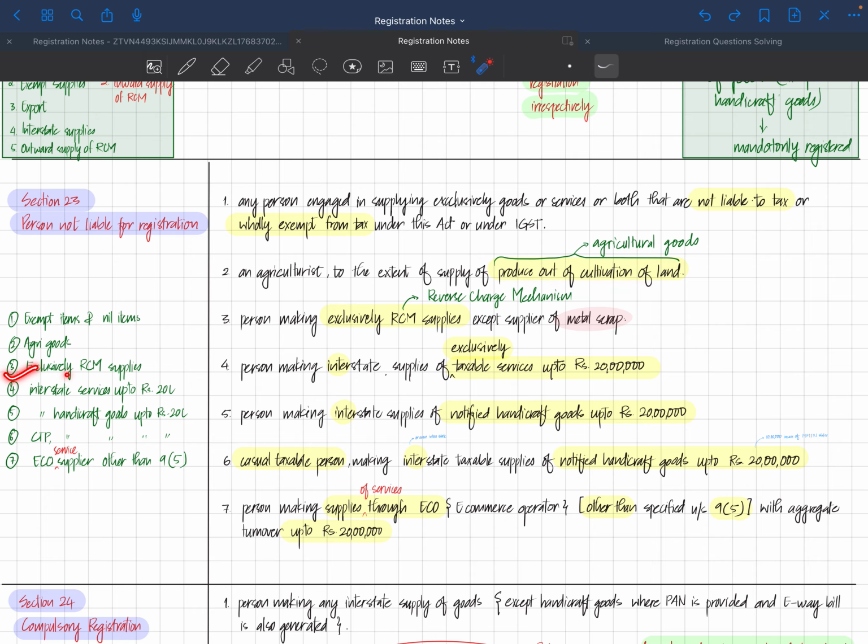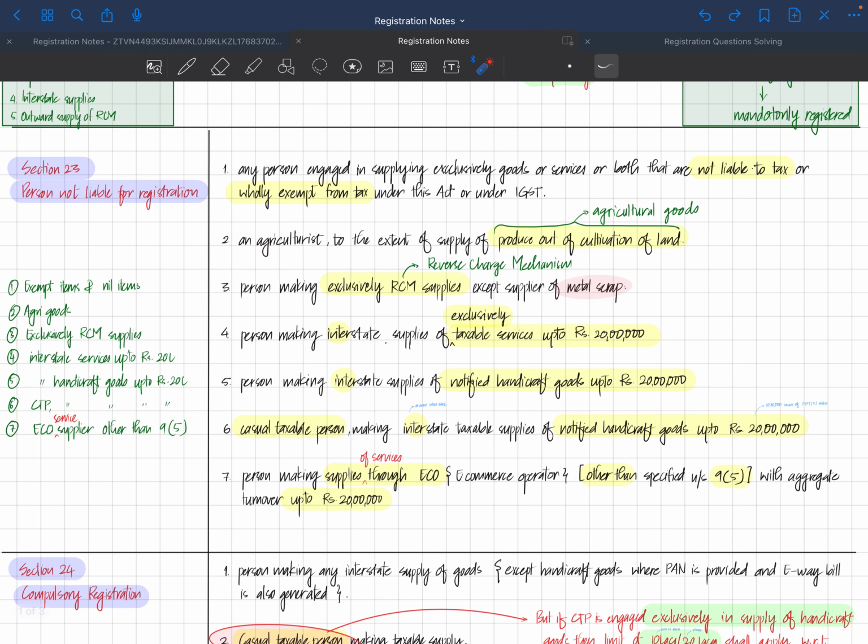The third one, exclusively RCM supplies, we will write in this way: person making exclusively RCM supplies except supplier of metal scrap. So leave this part. Whenever a person supplies metal scrap, even if it's covered in RCM, the person still needs to get registered. I mean, normal section 22 shall apply, but this exclusion will not apply. So a person making exclusively RCM supplies denotes that if a person is engaged in both RCM plus FCM, then this section will not apply to him.